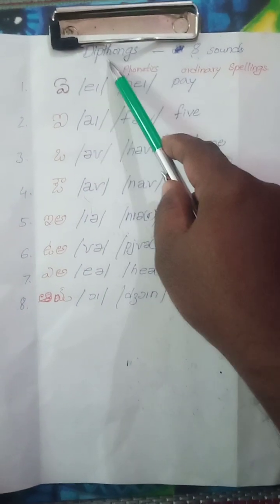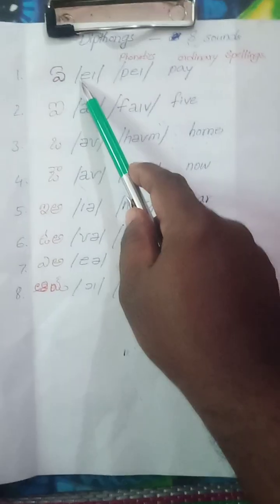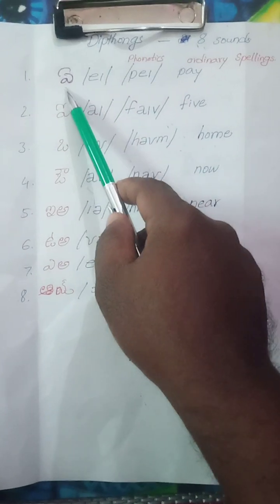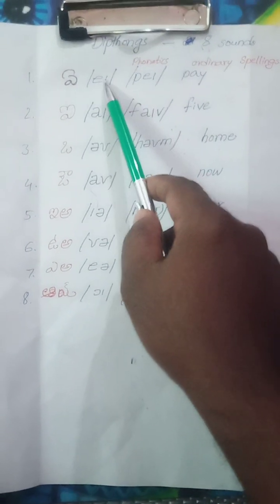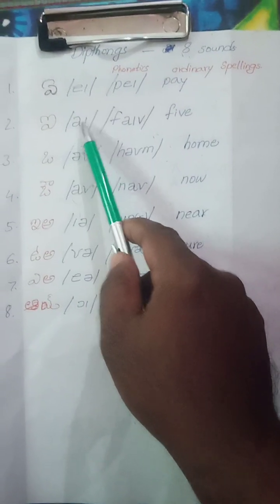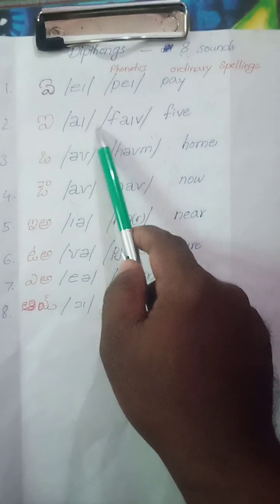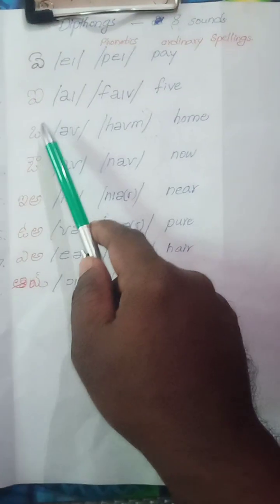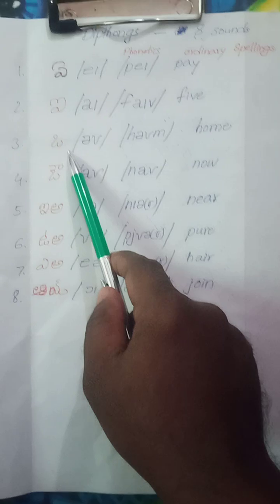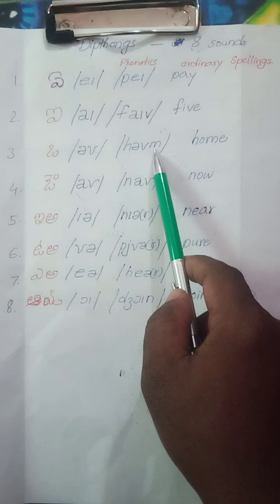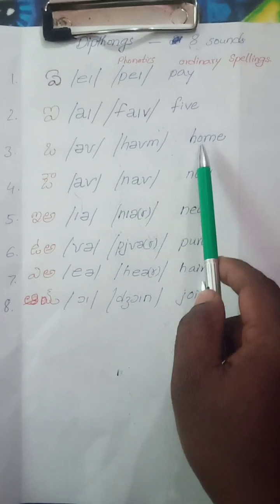Now let us learn diphthongs. Diphthongs are 8 sounds. Diphthongs are nothing but double sounds, written in between slant lines. A and E, pay, ordinary spelling. I: A and E becomes I. So five, nine, like that. Lime, ordinary spelling. Then O, A and U, home. This is the phonetic, and the ordinary spelling is H-O-M-E, home.